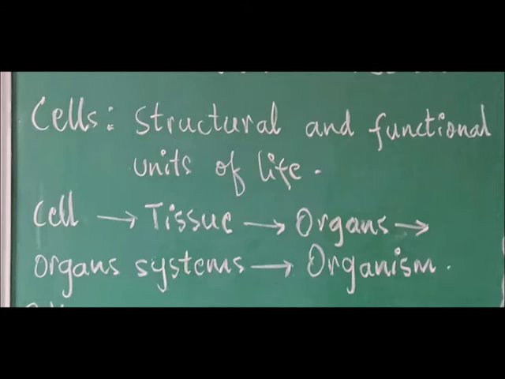Tissues are groups of similar cells with common origin, right? Different tissues you remember. Different tissues group together to make an organ to perform a particular function. Different organs group together to make an organ system. Different organ systems arrange in a specific manner to make an organism. So, in the functioning of an organism, all these organizations we are seeing, cells, tissues, organs, organ systems, we are seeing in the body of an organism.